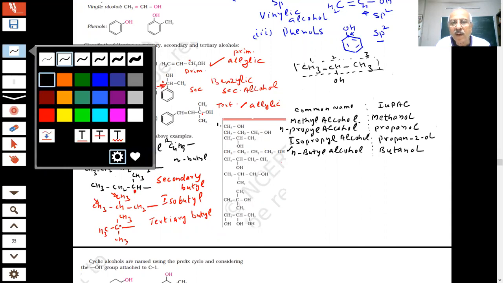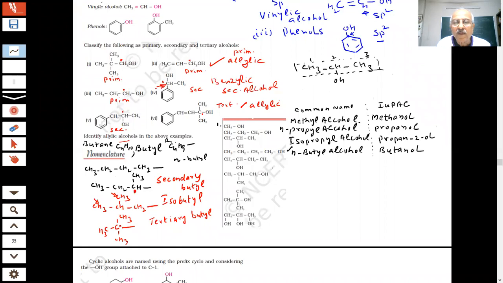What is the common name of this compound, students? Which one is this? Isobutyl, secondary, or tertiary? Sir, this is secondary. This carbon of OH is attached to 2 carbons, so it's secondary. Secondary butyl alcohol, the common name.